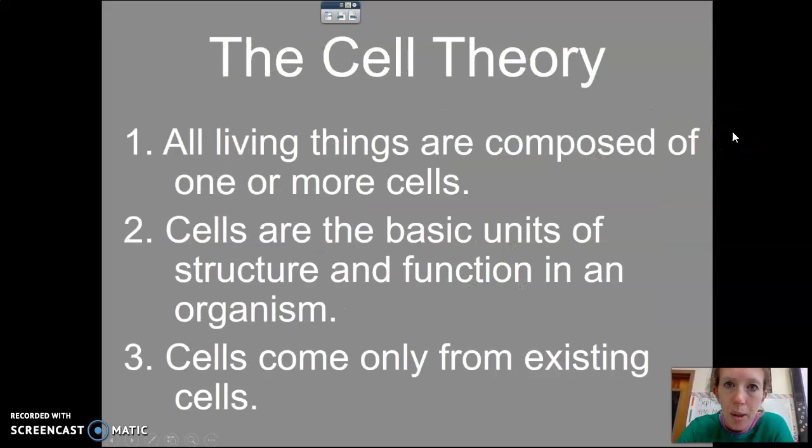Which leads us to our three parts of the cell theory. This is still used today. It is a theory. So remember, it can change if new evidence were to come out. But there are three parts of the cell theory, and one is that all living things are composed of cells. Two, that the cell is the basic unit of structure and function, and that three, cells come from already existing or pre-existing cells.